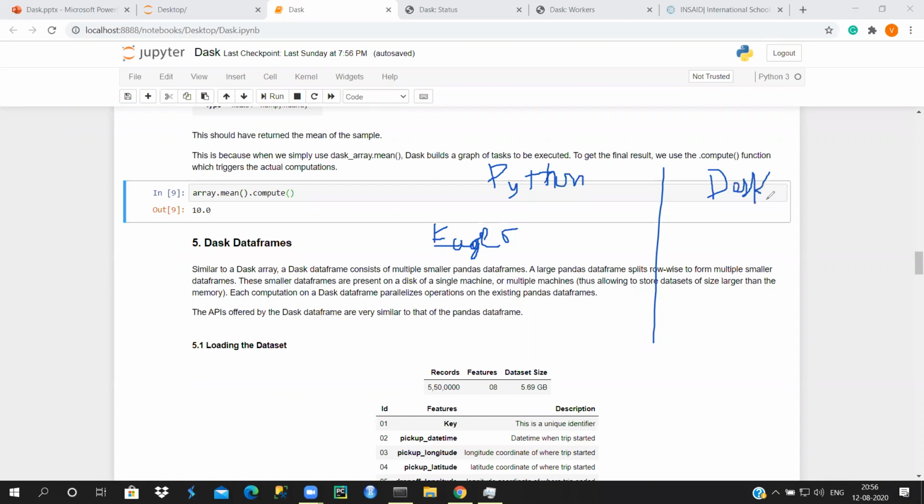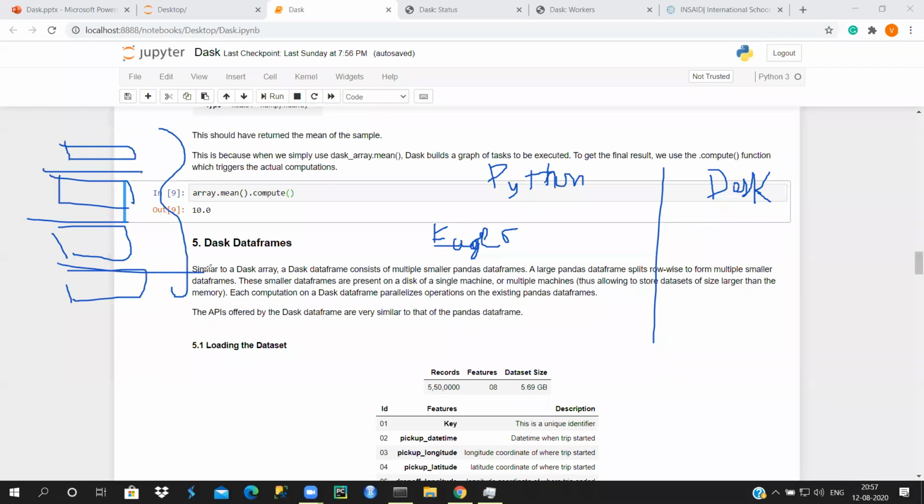So that's how Dask is designed. It has blocked algorithms running at the backend. Blocked algorithms is nothing but the way I said: multiple NumPy arrays are aggregated to form a complete Dask array. So this block algorithm is going to break this into different chunks, and then make it a Dask array. And after that, it's going to do a lazy evaluation.